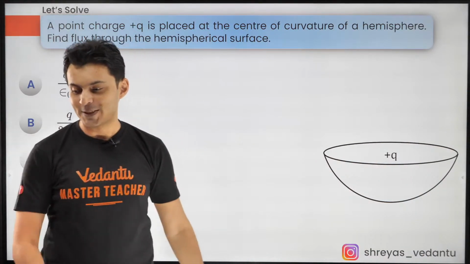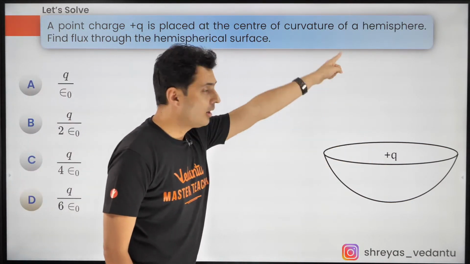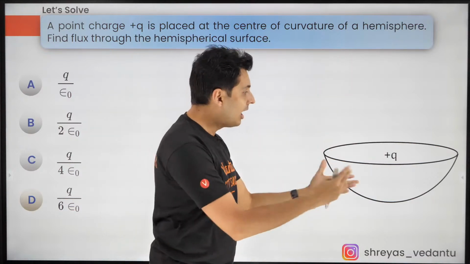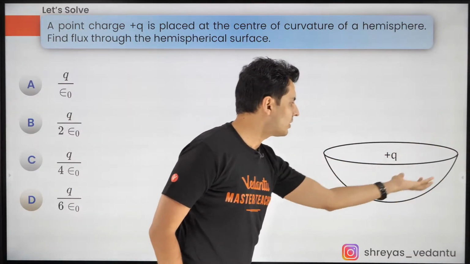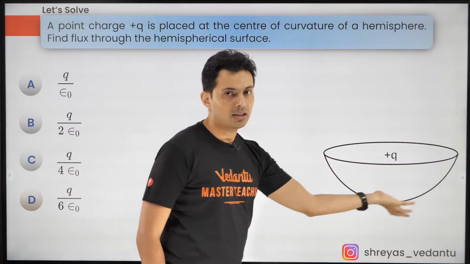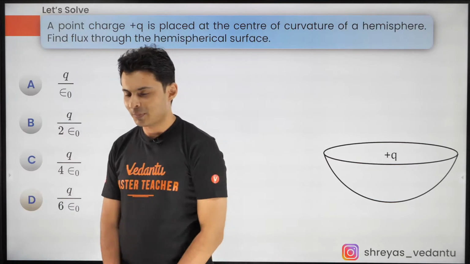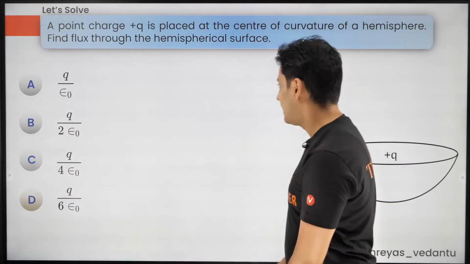Let's see how many of you can do this. There is a charge placed at the center of a half a sphere, which is called a hemisphere. What is the flux through the curved surface of the hemisphere? Come on, think about it. Very easy. Use Gauss's law. I'll just give you the hint.